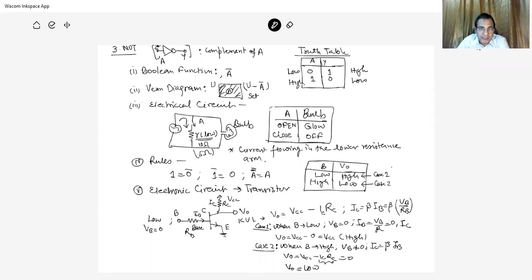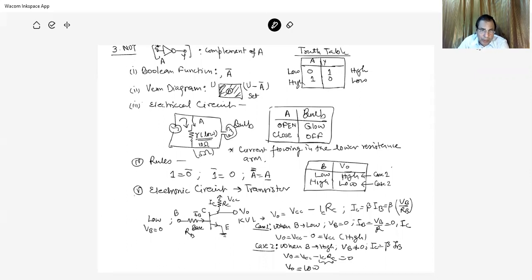If it is closed, the current is flowing through the small resistance R, and therefore there is no current across the bulb, and there is no light. Rule: A 0 bar is equal to 1, A 1 bar is equal to 0, and A double bar is A, means complement of complement is the same variable.